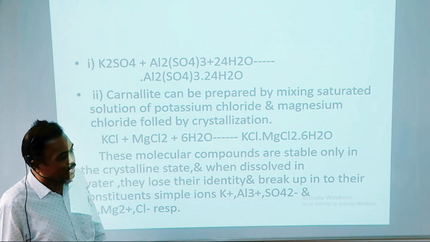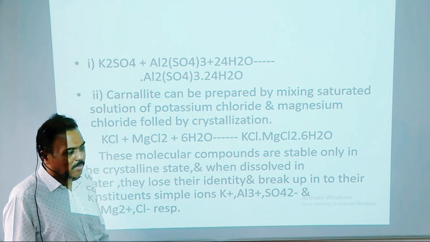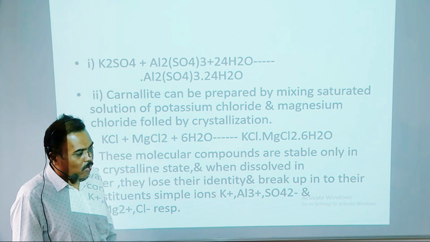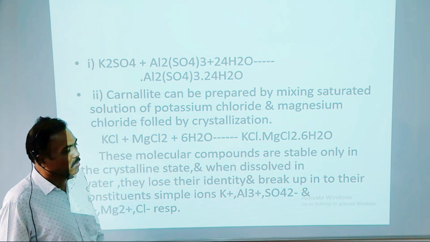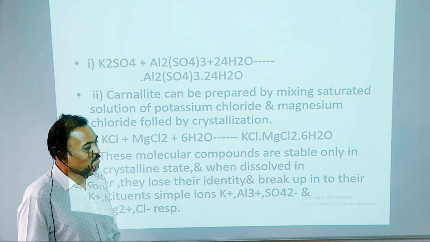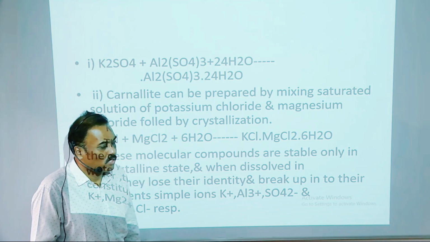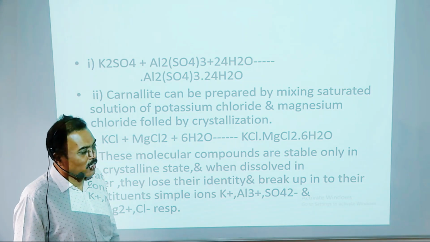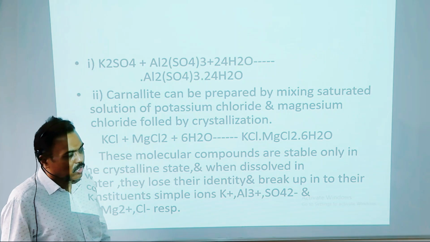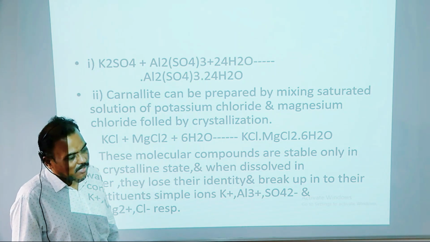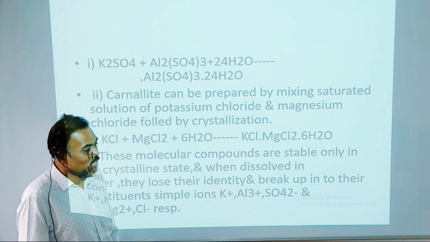Then another example is carnallite. Carnallite can be prepared by mixing saturated solutions of potassium chloride and magnesium chloride, followed by crystallization. That means here the solutions of the salts KCl and magnesium chloride are prepared in water, and that solution is further allowed to crystallize. It produces a new compound, which is called carnallite, that is KCl·MgCl2·6H2O.